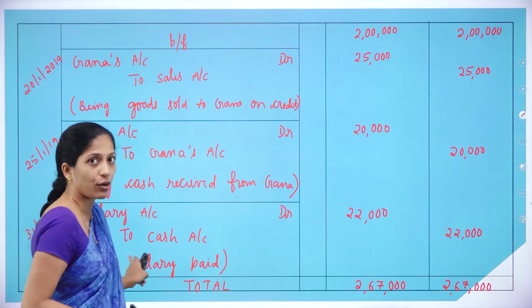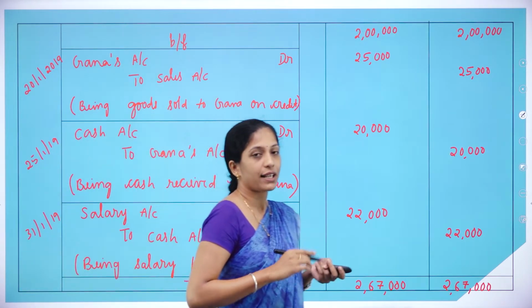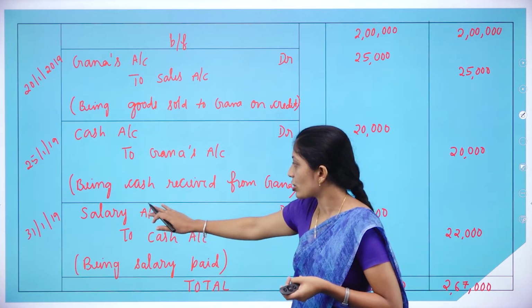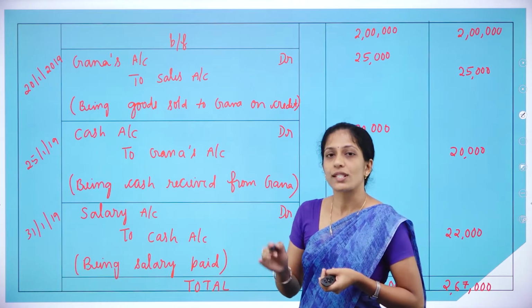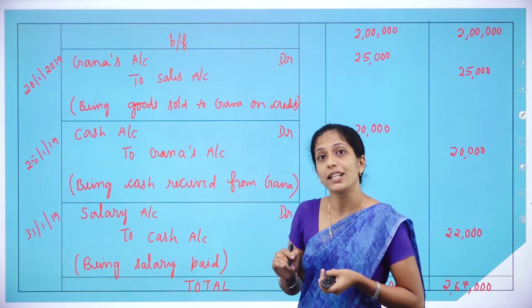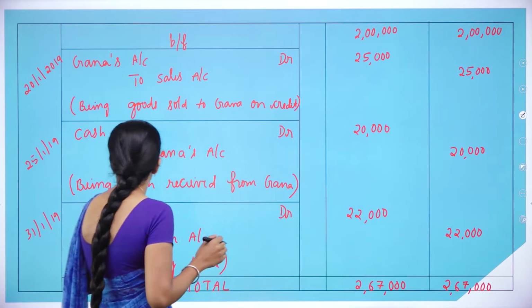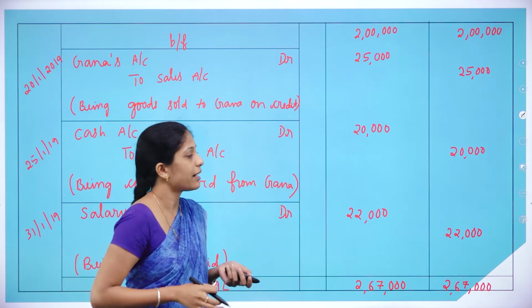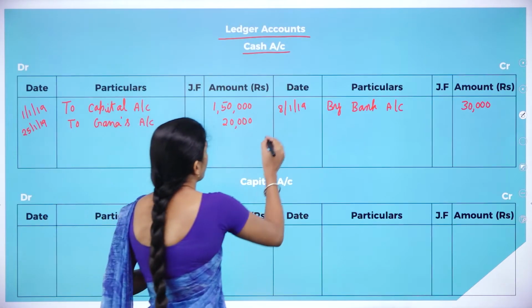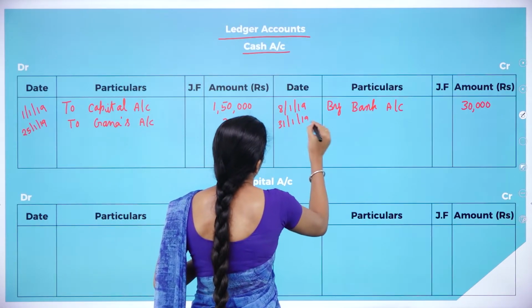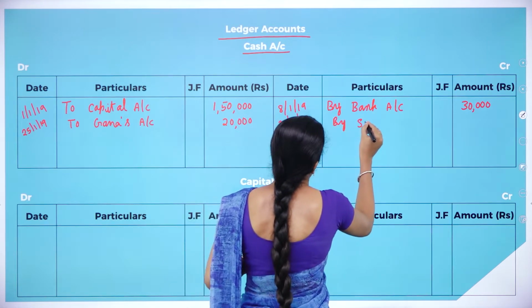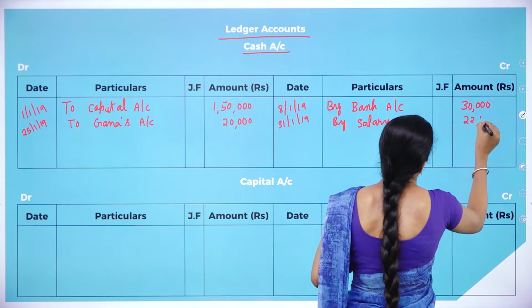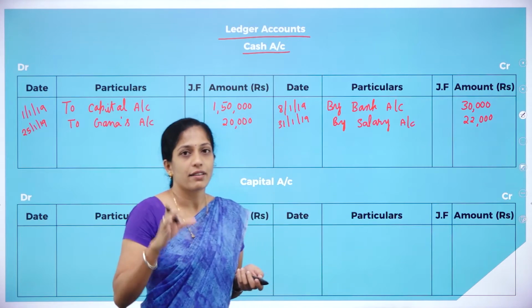Now moving on to the next transaction. Yes, there is a cash account here: 31/1/2019, salary account debit to cash account. We are preparing the cash account, so leave this cash account. The remaining account is the salary account, which is debited here, so we have to credit it in our cash account. The date is 31st January 2019, by salary account, in the credit side, 22,000. Now we are done with recording all the entries relating to cash.